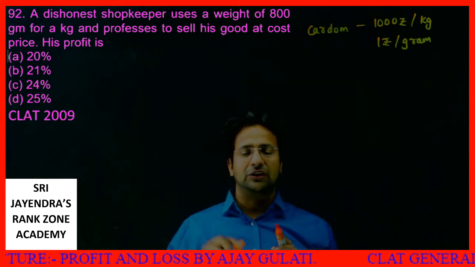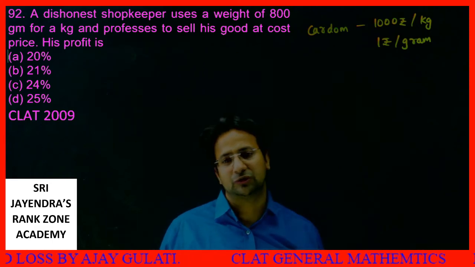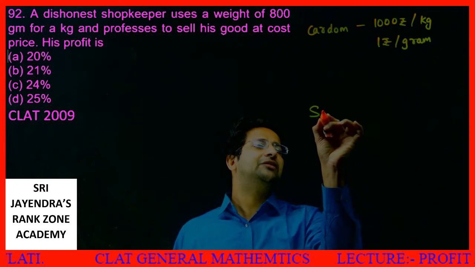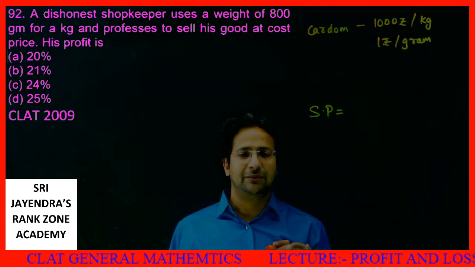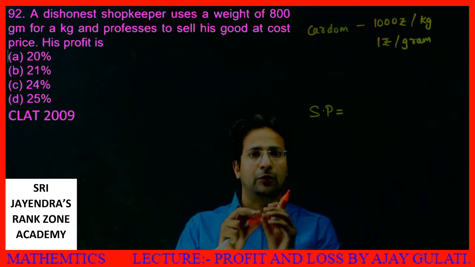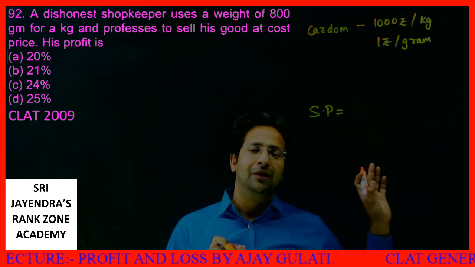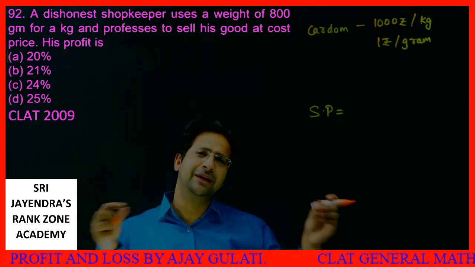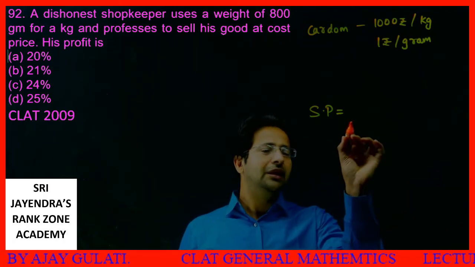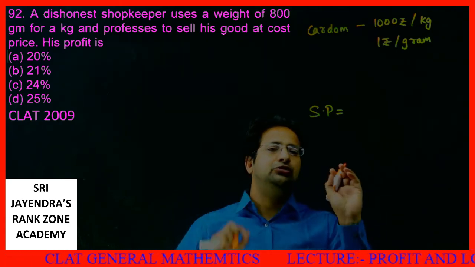A dishonest shopkeeper uses a weight of 800 gram for a kg and professes to sell his goods at cost price. His profit is. Now, see, what is his selling price first of all? He is charging for 1 kg and he is saying that I am not making any profit. I am here for social service, or my son is getting married to Mukesh Ambani's daughter, so I don't need to make any money. I am just doing social service. Okay, so he is saying I am selling it at cost price only. I give you 1,000 gram and I will charge you 1,000 rupees for that.